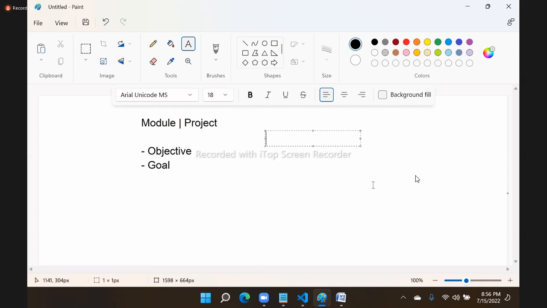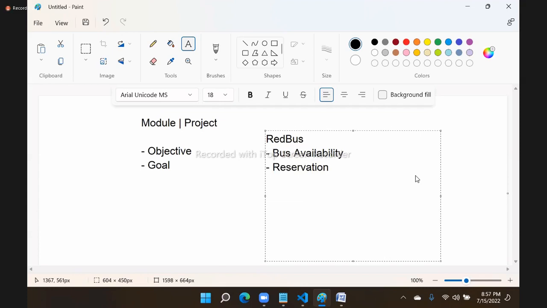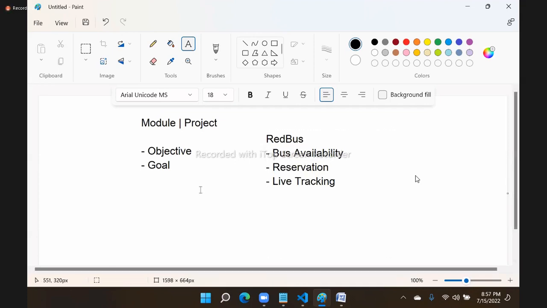For example, we are designing a project for some red bus. In this red bus application, you have some modules like bus availability, reservation, and live tracking. In these three modules, if any one module is not working, it's okay, fine. It's not a problem.